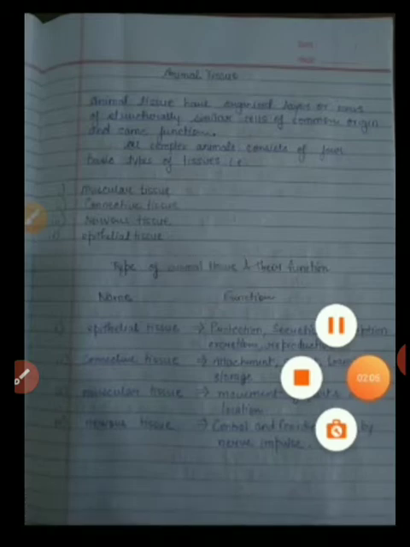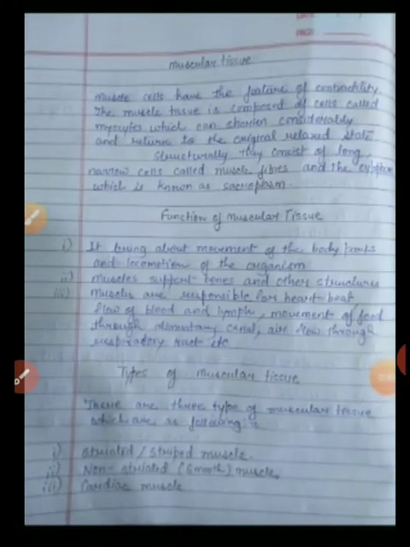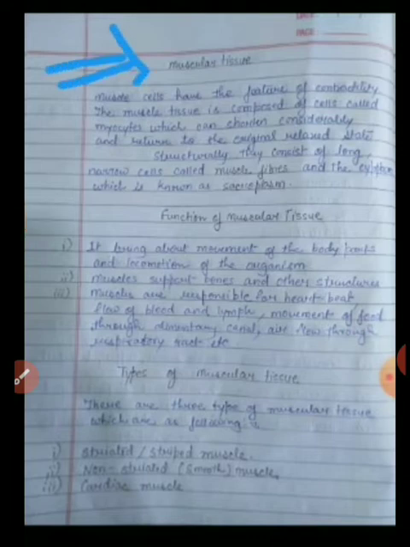Now let's understand what they really are. Let us begin with the very first type, that is muscular tissue. From the name it is clear that there is something muscle-like. You know about the structure of muscles, what muscles are.